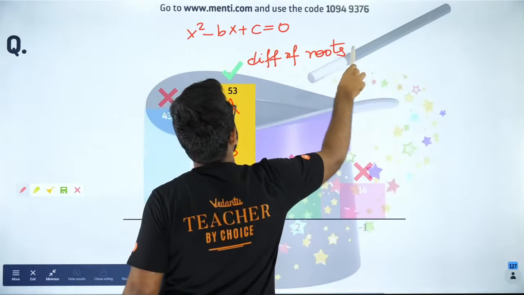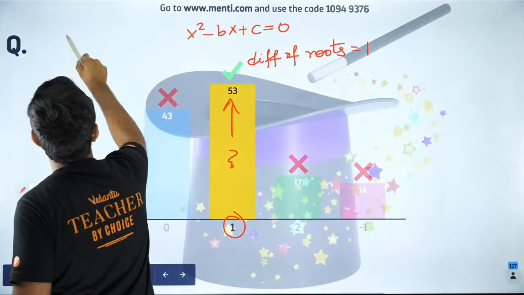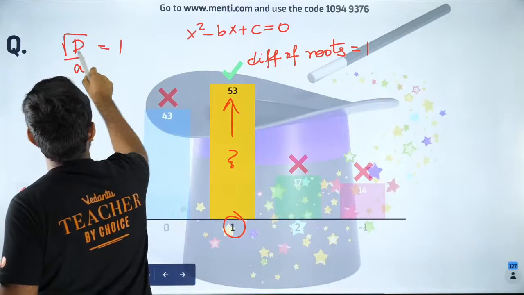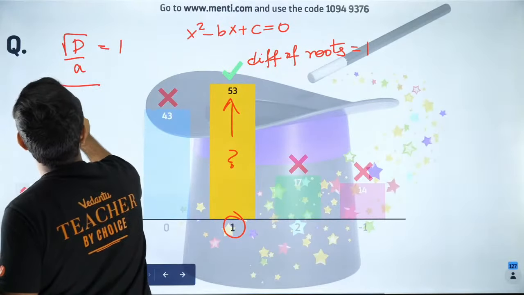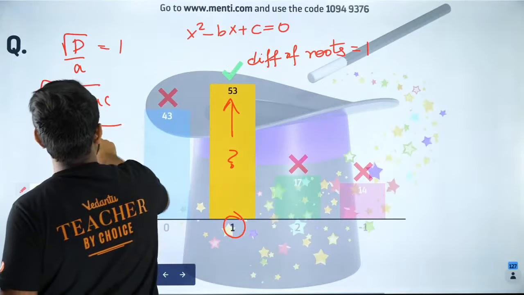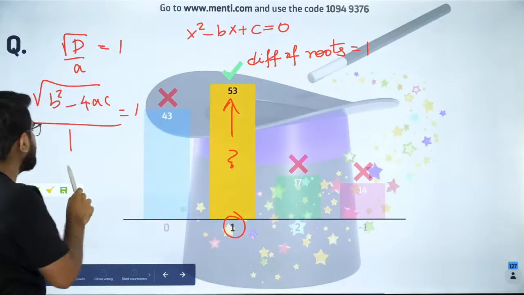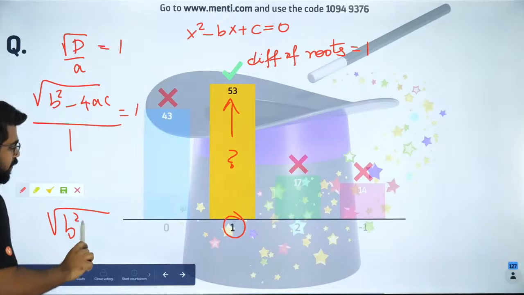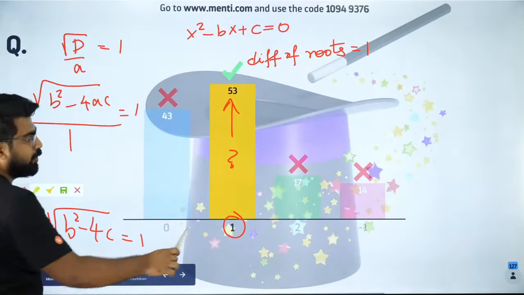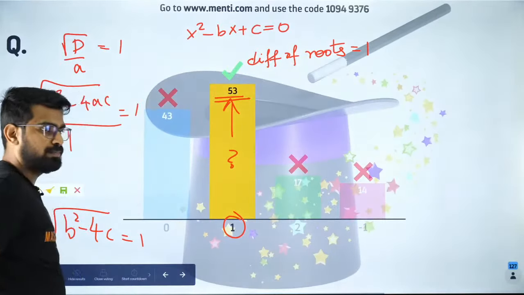What is the formula for difference of roots? Difference of roots is nothing but root D by a. So root D by a is 1. Root D is what? Root of b square minus 4ac by a is what? A is 1. So you will get root of b square minus 4c, as a is 1, equal to 1. So square it, you will get b square minus 4c equal to 1, which is option B. Got it?